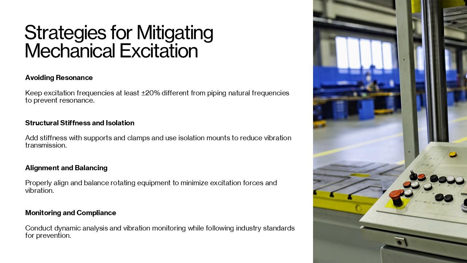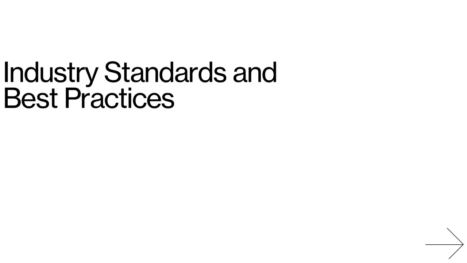For critical systems, dynamic analysis using finite element modeling and pulsation studies is recommended to predict vibration behavior under various operating conditions. Compliance with standards such as API 618 and API 674 ensures best practices are followed. Regular inspection and monitoring of vibration levels during operation help detect emerging issues before they escalate into failures. Industry standards and best practices: API guidelines and engineering recommendations.